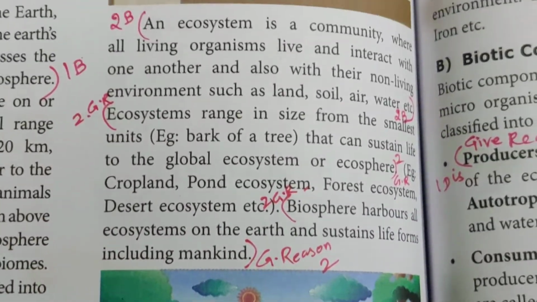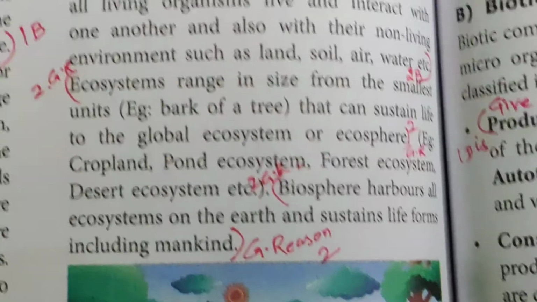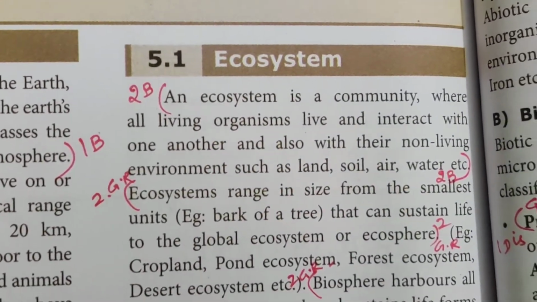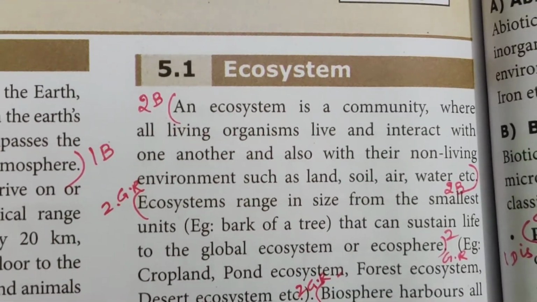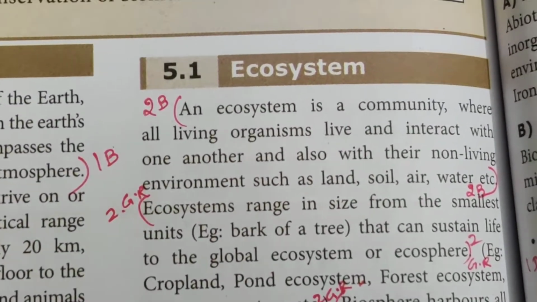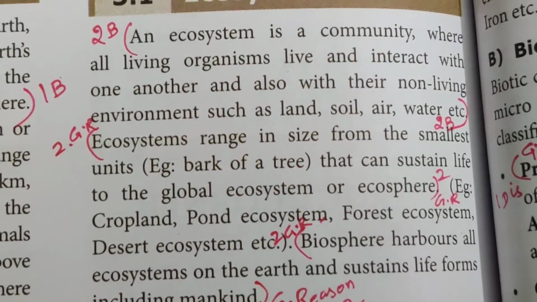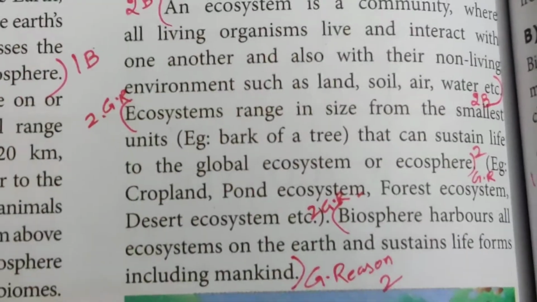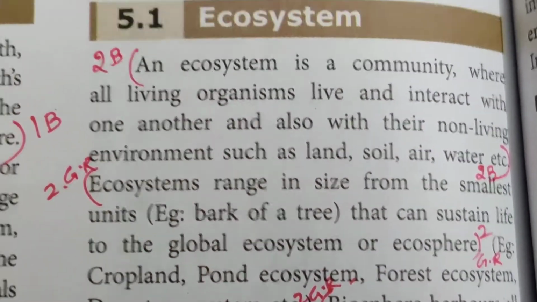Now, what is an ecosystem? An ecosystem is a community where all living organisms live and interact with one another and also with their non-living environment such as land, soil, air, water, etc. Ecosystems range in size from the smallest units, for example the bark of a tree, that can sustain life, to the global ecosystem or ecosphere.